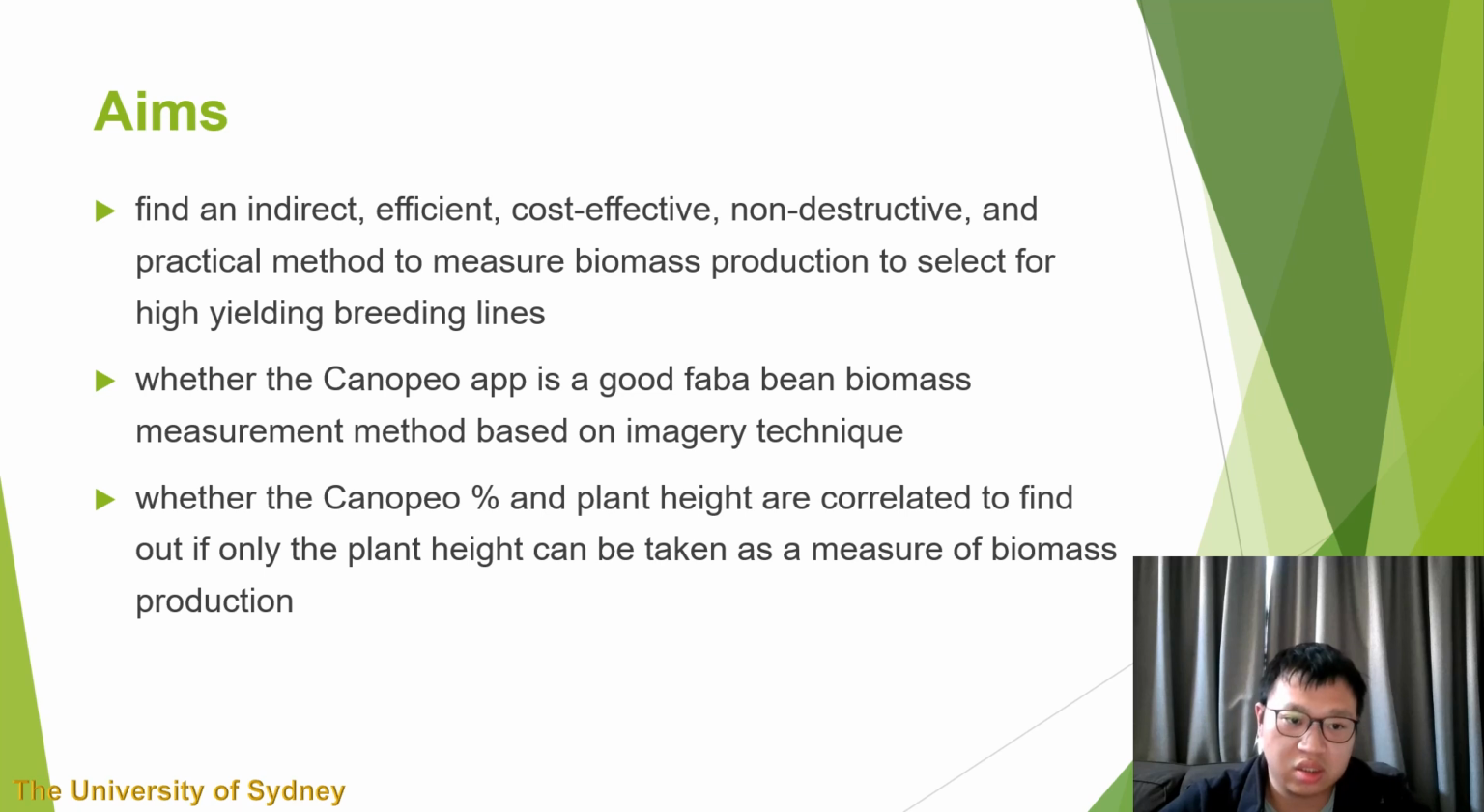An investigation was carried out on whether the Canopeo app is a good faba bean biomass measurement based on imagery technique. Another aim of this study is to find whether the canopy percent and the plant height are correlated, to find out if only the plant height can be taken as a measure of biomass production.